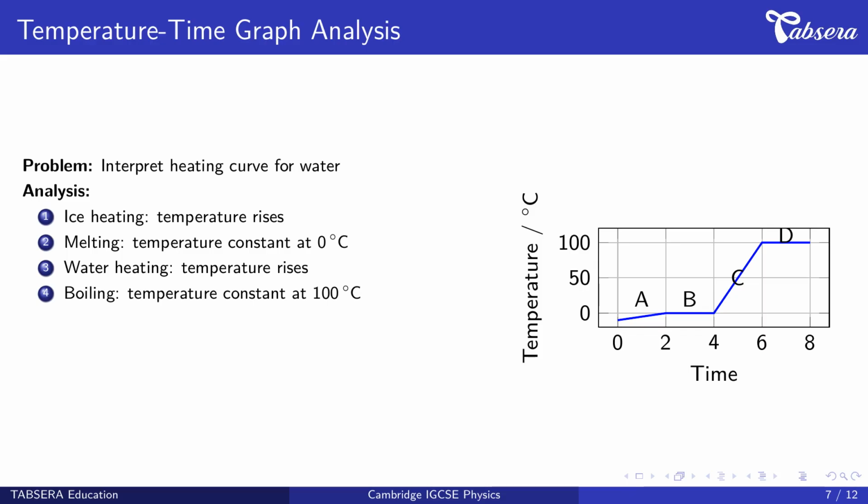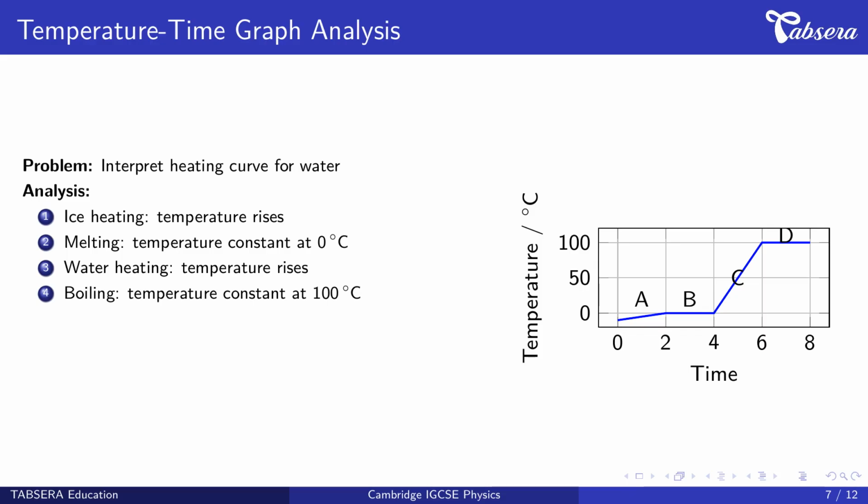Second, region B shows melting. Temperature remains constant at 0 degrees Celsius, while energy breaks bonds between particles. Third, region C shows water heating. Temperature rises from 0 to 100 degrees Celsius as liquid water gains thermal energy. Fourth, region D shows boiling. Temperature stays constant at 100 degrees Celsius, while energy converts liquid to gas.